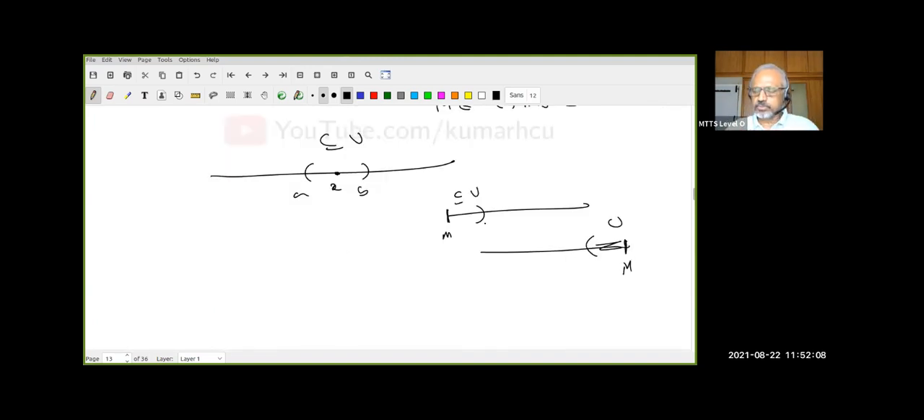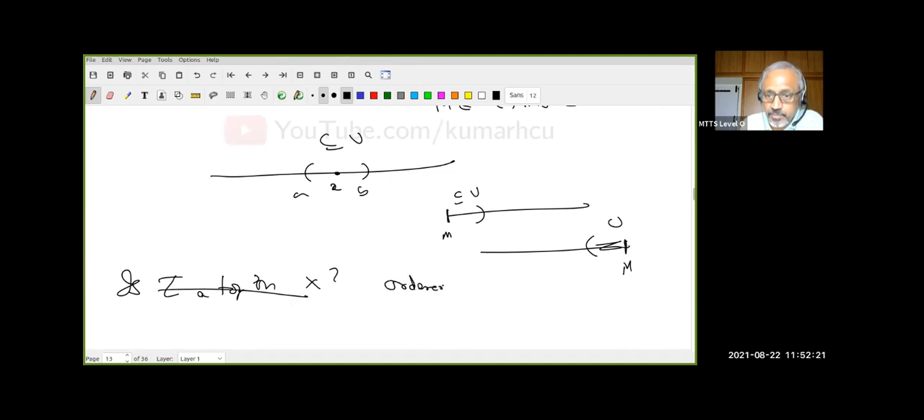So we still have to say it's a topology. Okay, let us prove that. Is this now a topology on X? If that's a topology, I will call it order topology.